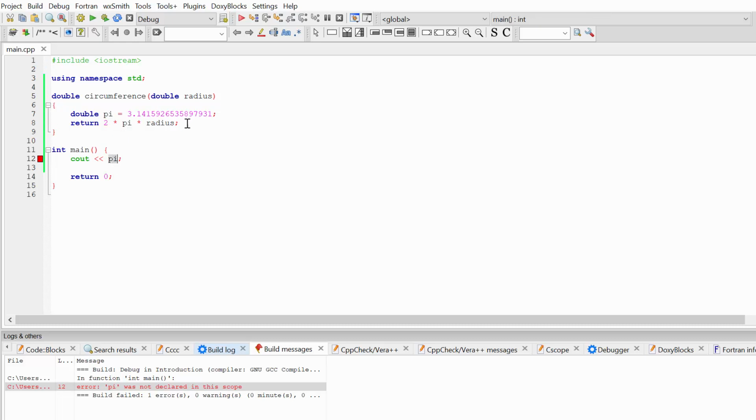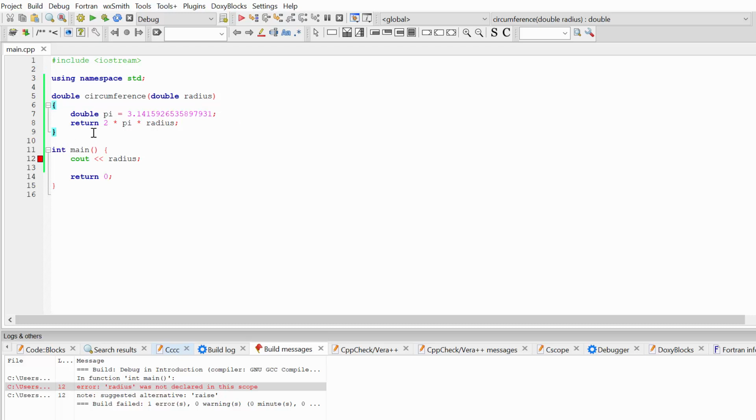Now let's also try to reach the parameter of our function, radius, and let's build our program. And you can see we have the same error message: radius wasn't declared in the scope. So the parameters of the function are also local variables of this function. Okay, now let's add one more function to our code.